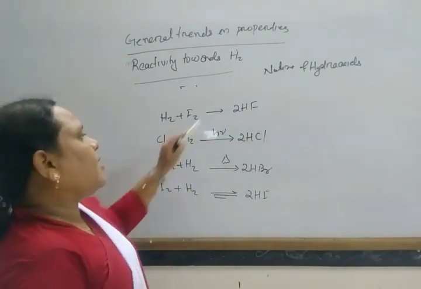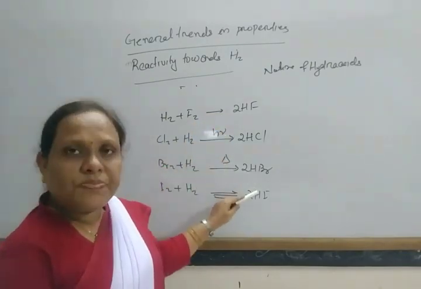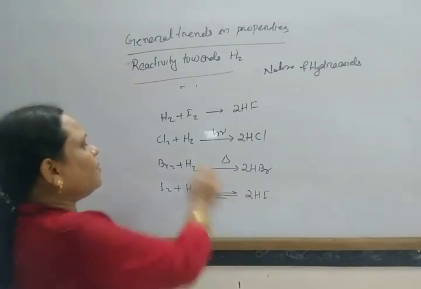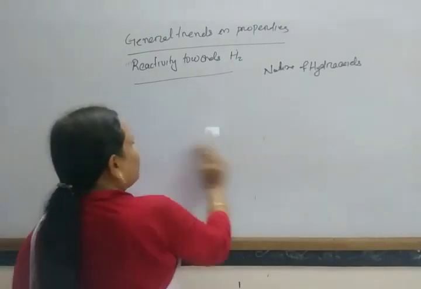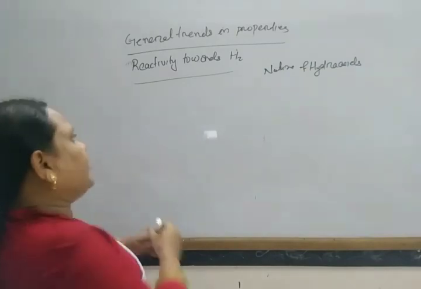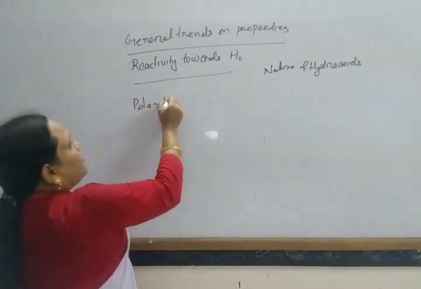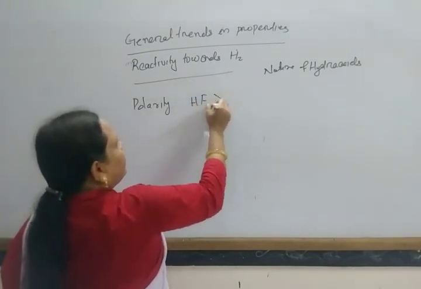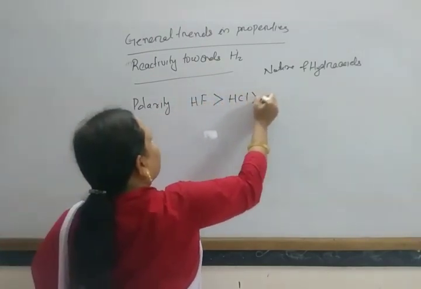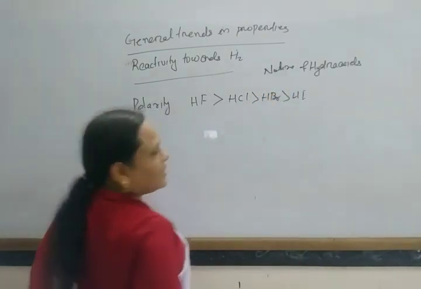HF is the most polar, then HCl, then HBr, then HI. So all these are polar, and the polarity decreases down the group: HF, then HCl, then HBr, then HI.